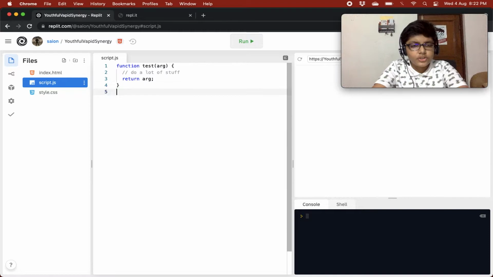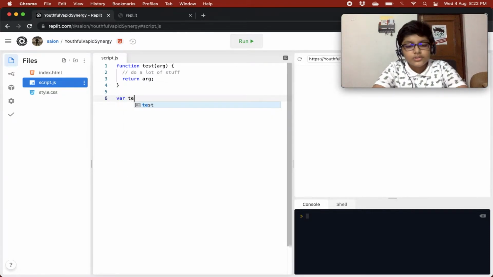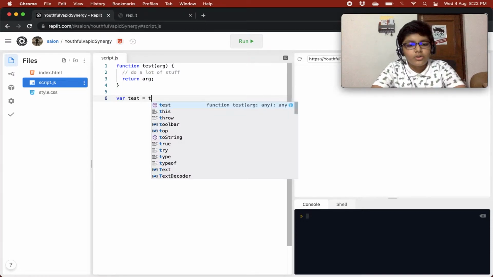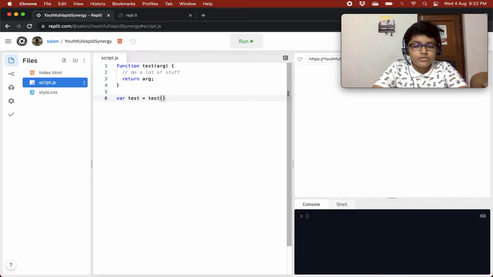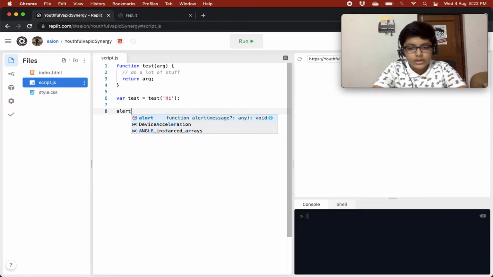Then we make a variable test equal to calling the function, passing it "hi", and then the value hi comes into this variable, and then you alert it out.